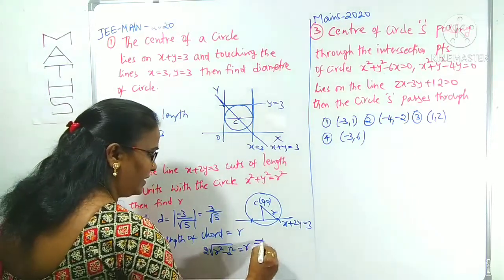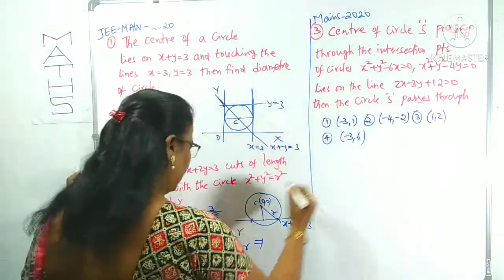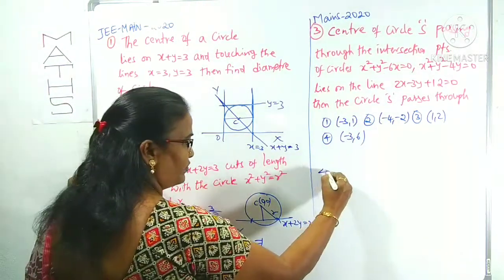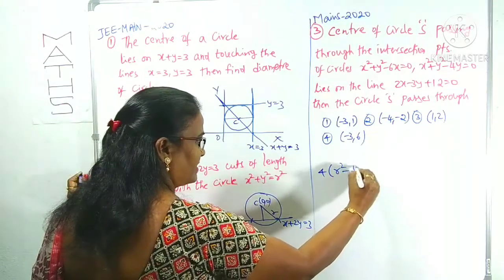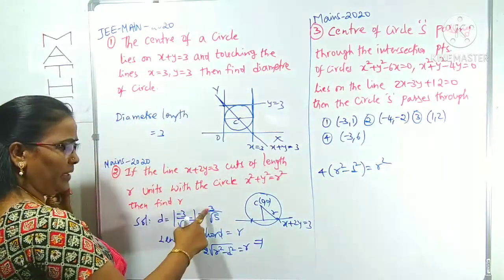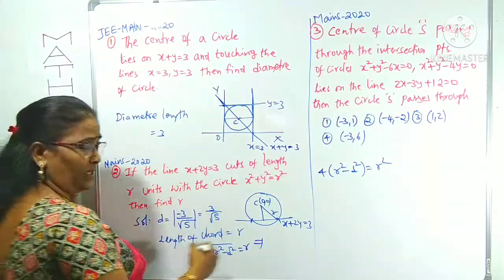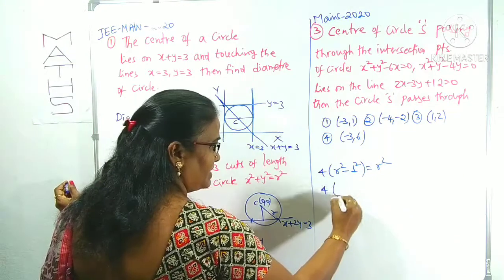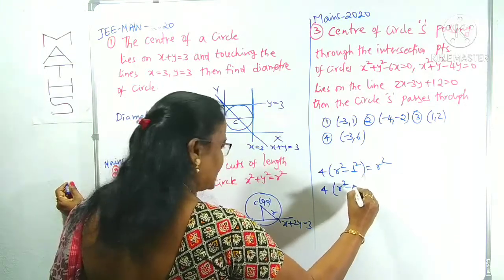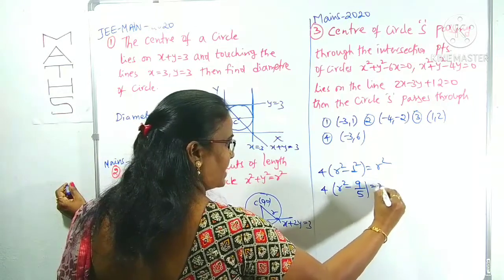By substituting d and squaring on both sides, what happened? This becomes 4 of r square minus d square equals r square. In place of d, we can write 3 by root 5. d square means 3 by root 5 whole square. 3 square is 9, root 5 whole square is 5, equals r square.